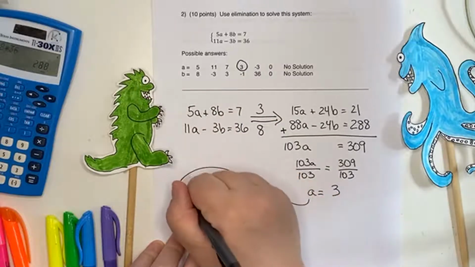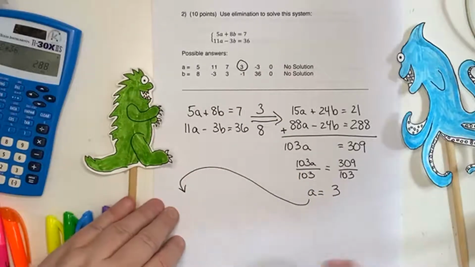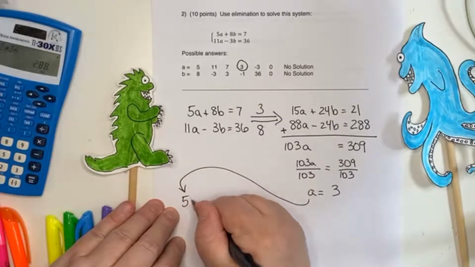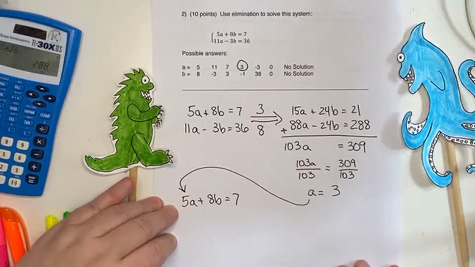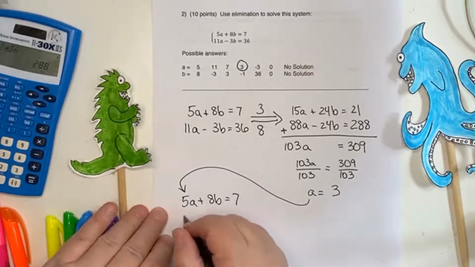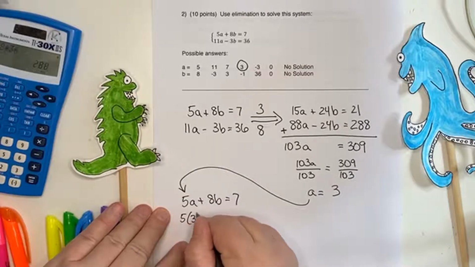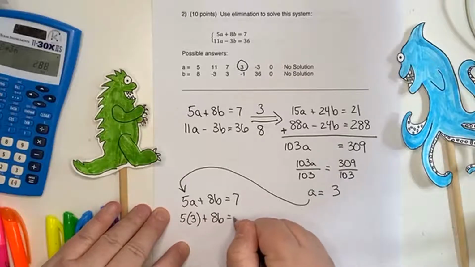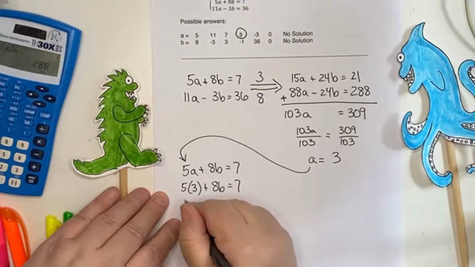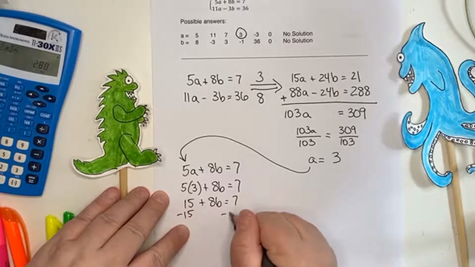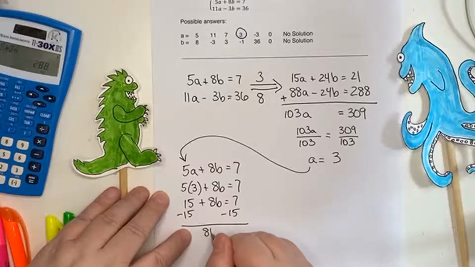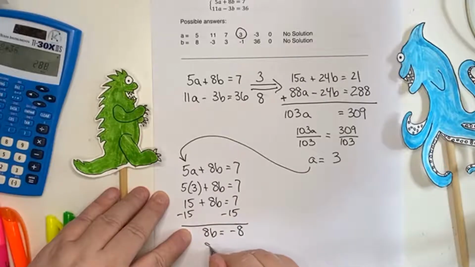And then I have to find B. So you pick one of the two equations. I'm going to do 5A plus 8B equals 7. Ooh, I'm guessing B is going to be negative. 5 times 3 plus 8b is 7. 15 plus 8b is 7, minus 15, minus 15. 8b equals negative 8. Divide by 8. Woohoo, I'm on a roll.